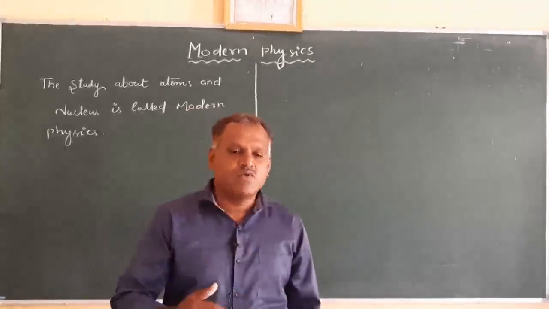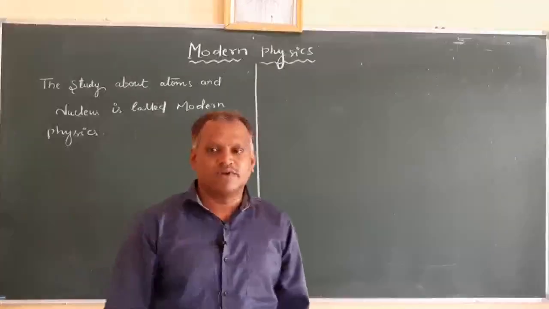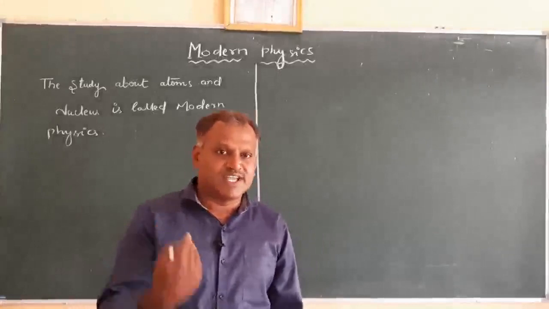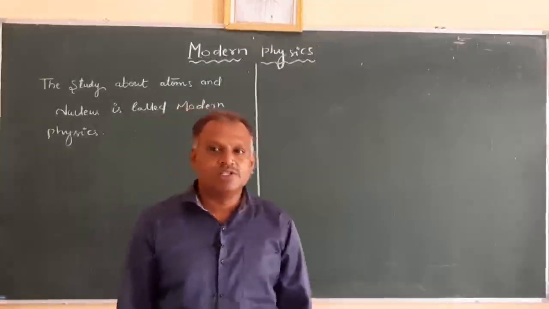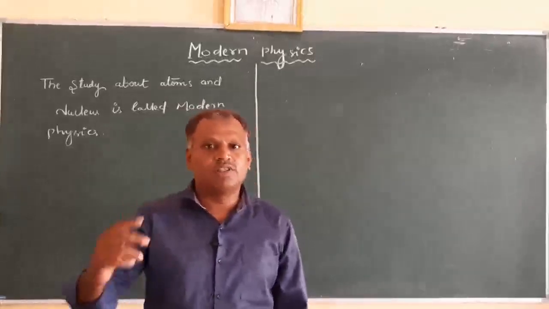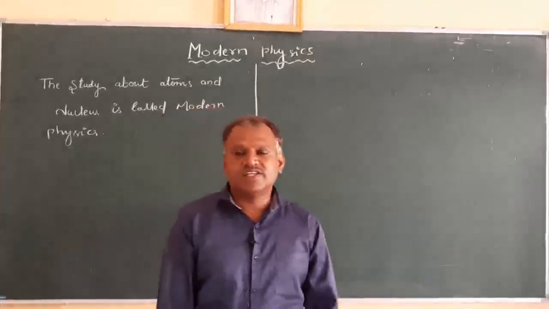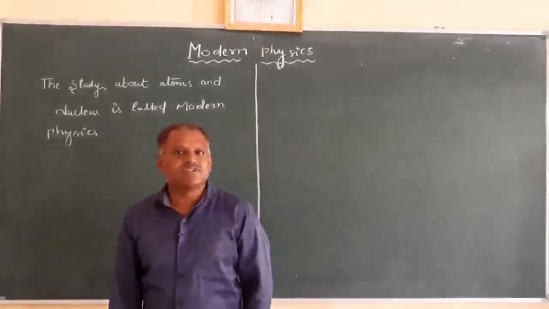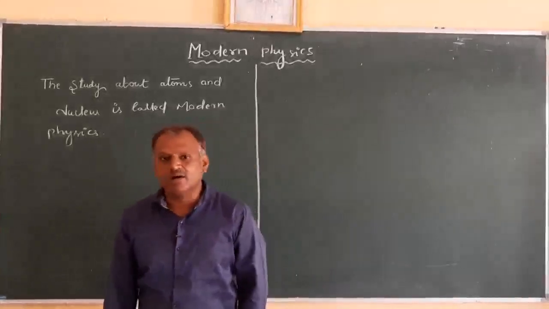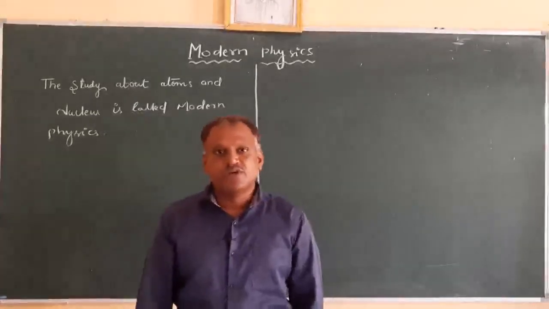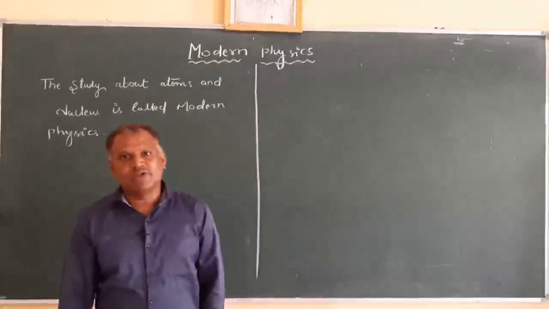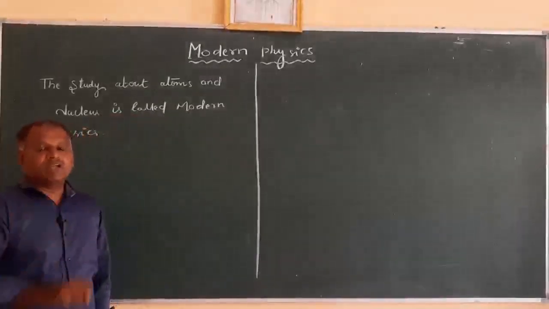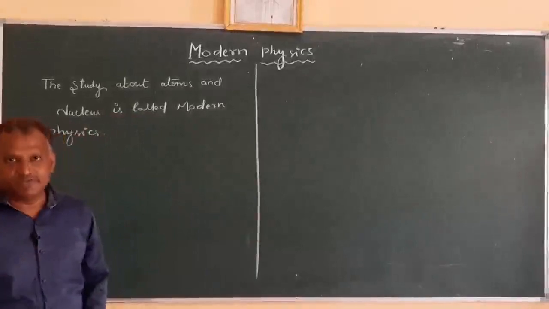inventions and discoveries we are going to apply to different newly invented instruments or improvements in the field of science and technology. The basic requirement for all these improvements in science and technology is modern physics. So modern physics is very essential for the progress of science and technology. Now we are going to discuss the topic of modern physics. In this, we will mainly concentrate on the discoveries given by different scientists.